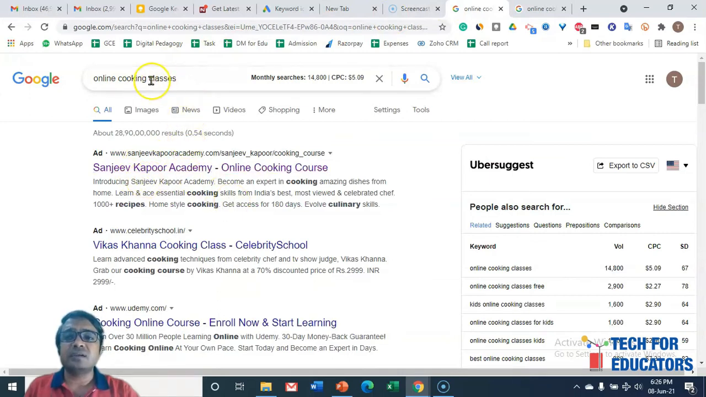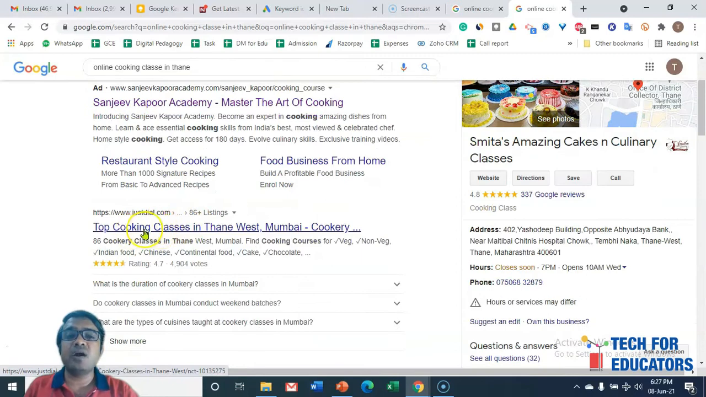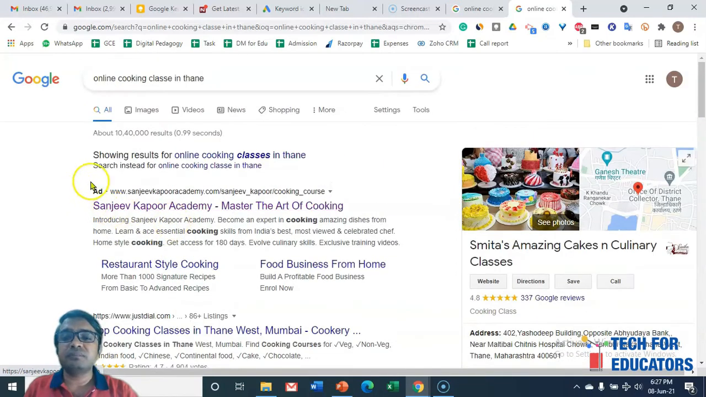The only reason is, since for online cooking classes there is a lot of competition, Google does not have a lot of space to show your ad. So that is why we are not seeing these site links. And here, since not many people are competing for this keyword, because along with online cooking classes we have also written Thane, only one ad is there, and you can see this is the organic search. So that's the result. We are seeing complete detail. This is the thing that we have to keep in mind. Sometimes Google may show you complete details and sometimes it may not.